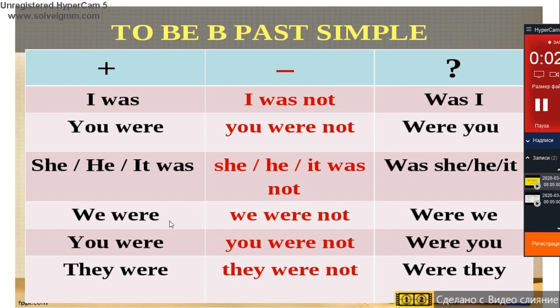So, the next form is plural form. We were, you were, they were. These are the plural forms of the verb was. In a negative sentence, we were not, you were not, they were not. And in interrogative sentence, were we, were you, were they.